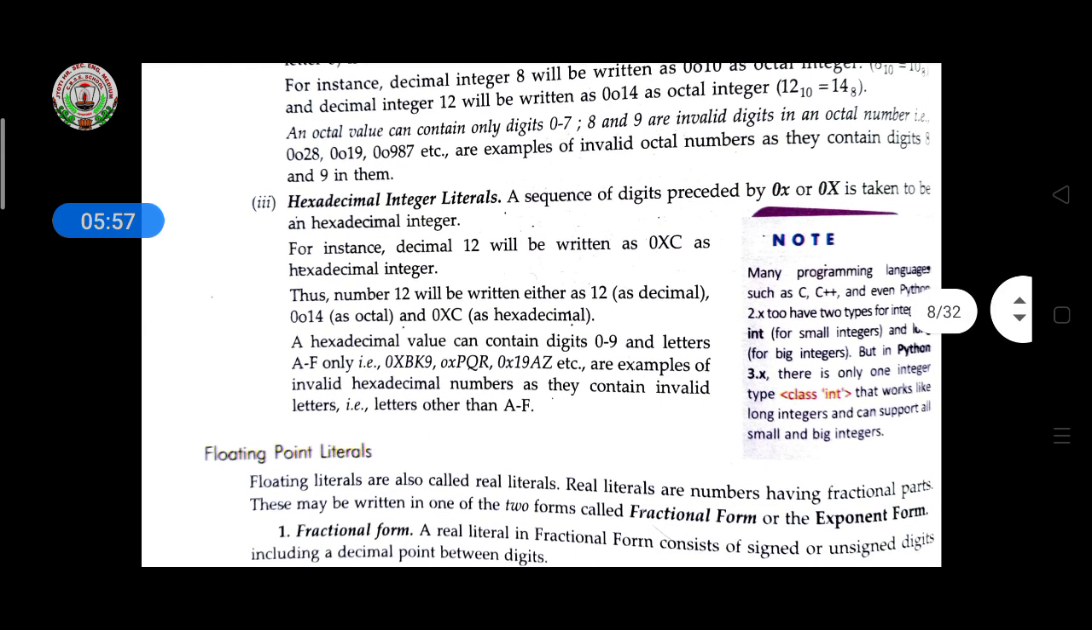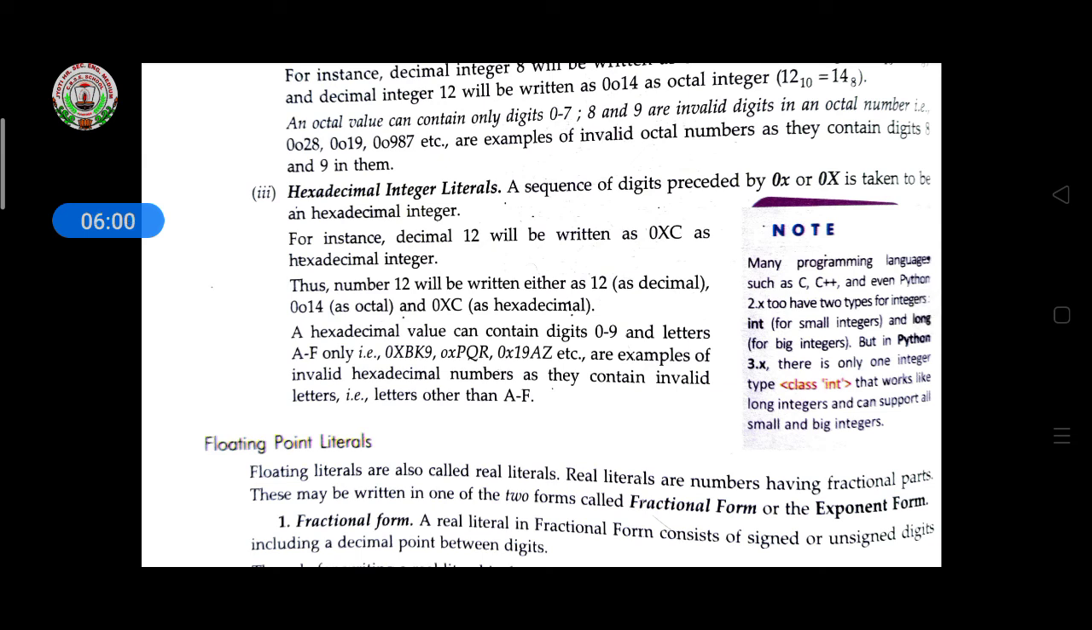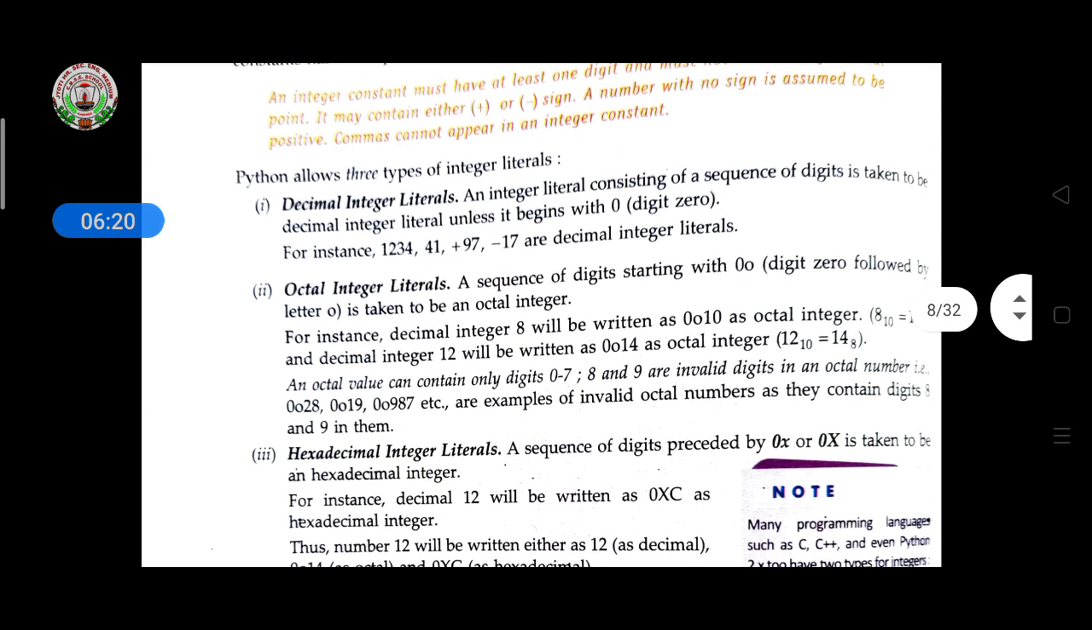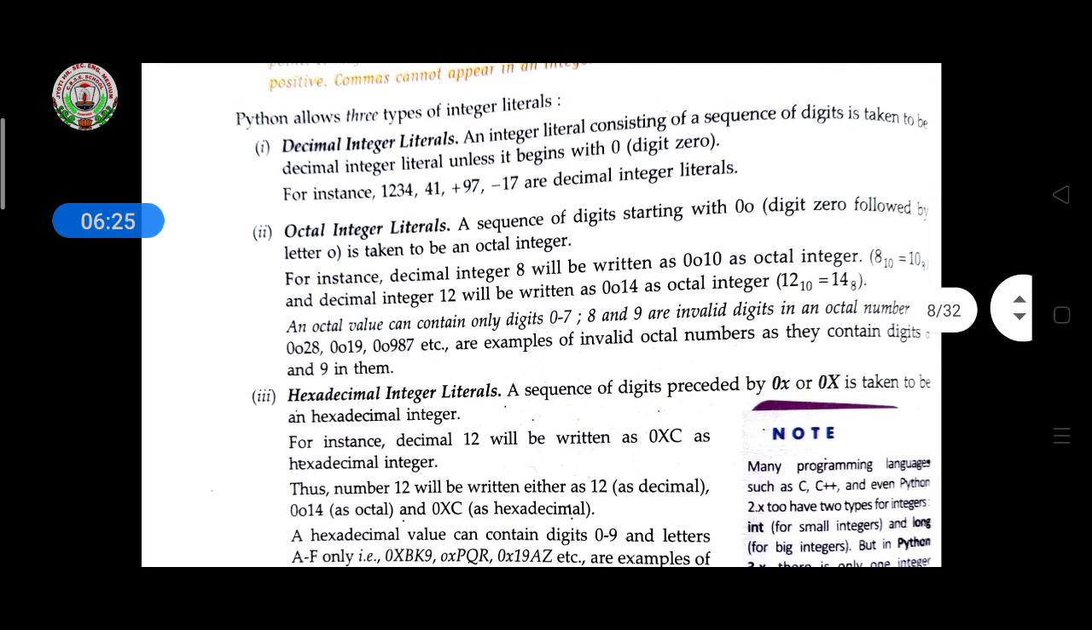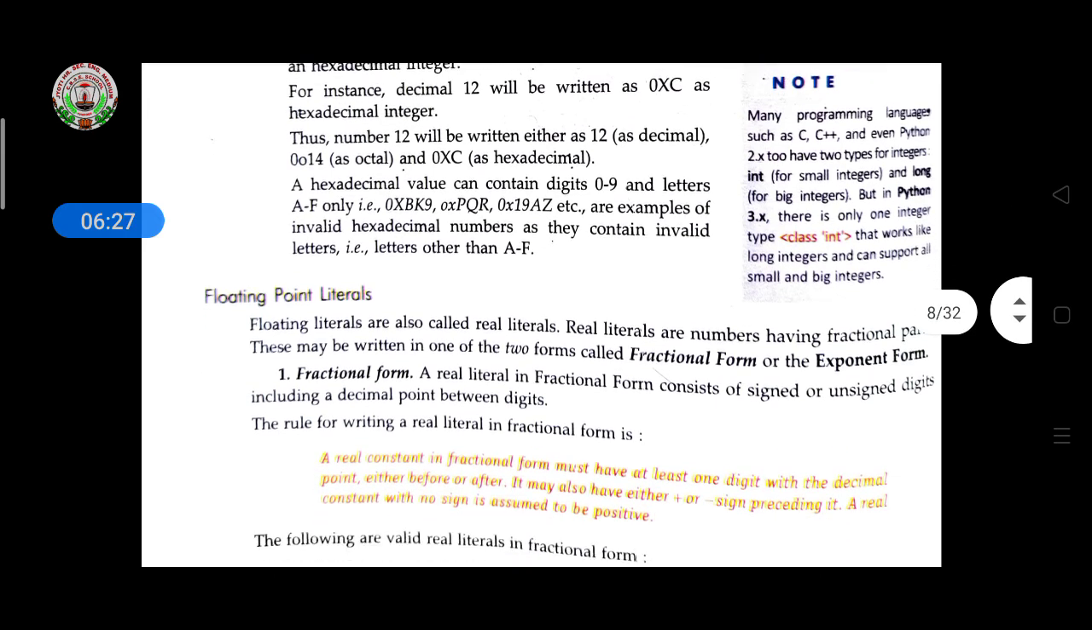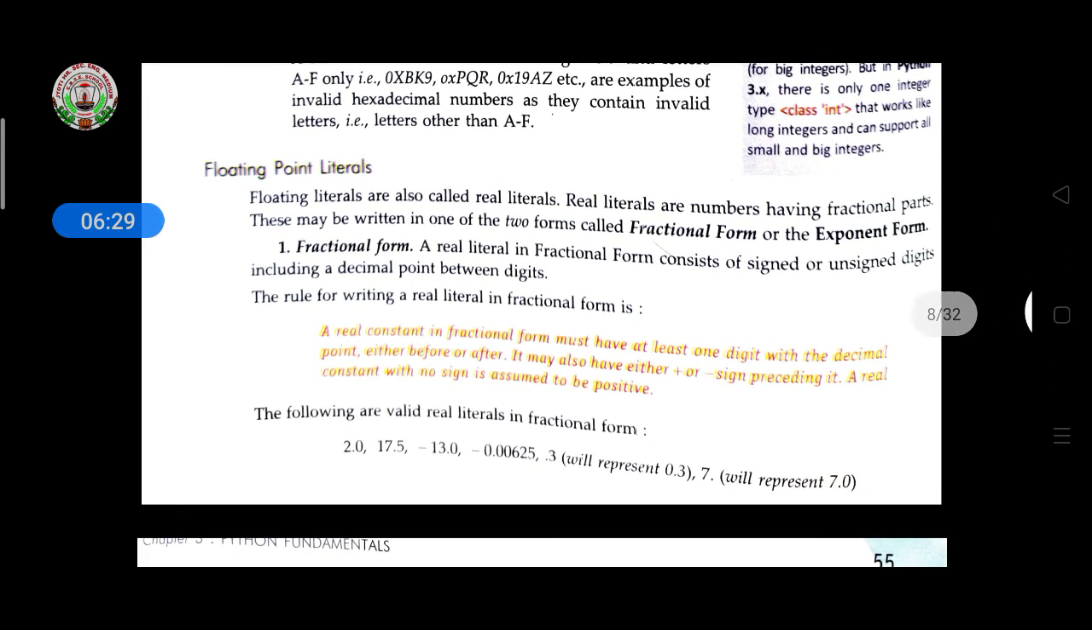Then hexadecimal integer literals: a sequence of digits preceded by 0x or 0X is taken to be a hexadecimal integer. For instance, decimal 12 will be written as 0xc as a hexadecimal integer. Like this, it calculates all the integer literals with the help of different types, meaning decimal, octal and hexadecimal. Then come to the floating point literals.